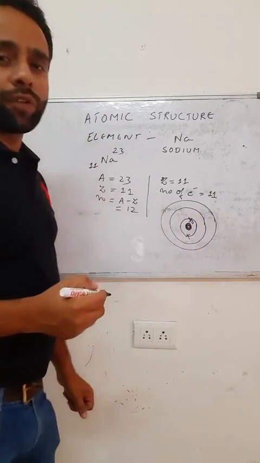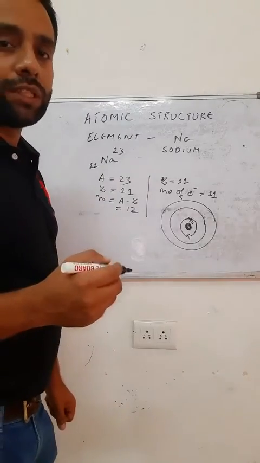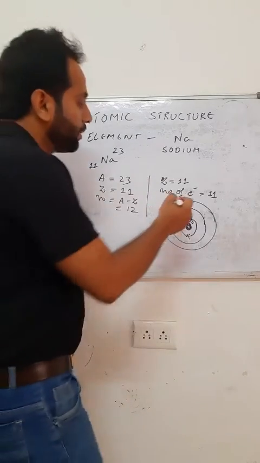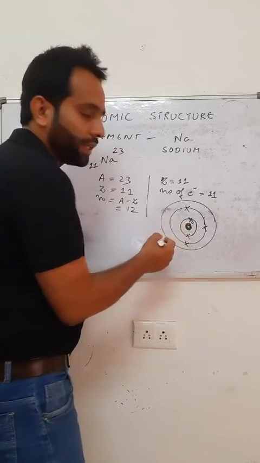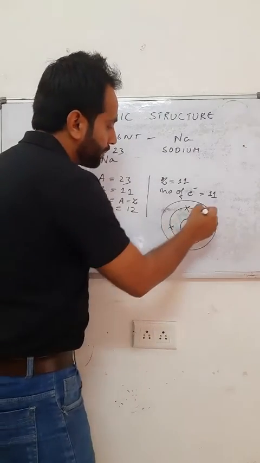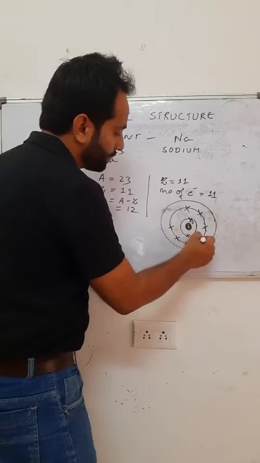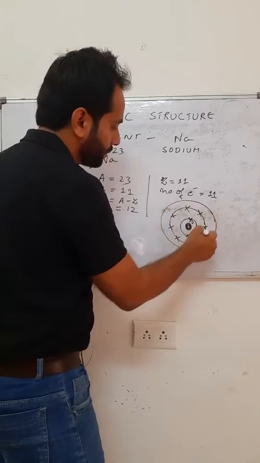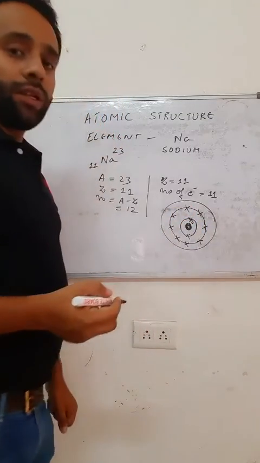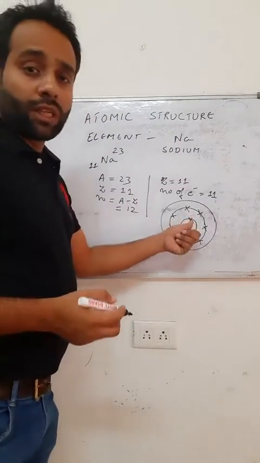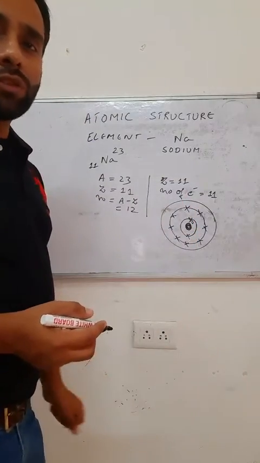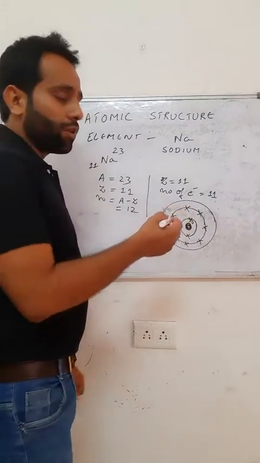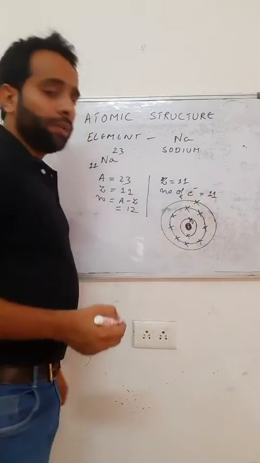The maximum number of electrons that can be filled in the first shell is 2 electrons. The maximum number of electrons that can be filled in the second shell, the L shell, is 8 electrons. First shell 2, second shell 8, that is 10, and the number of electrons left in sodium is 1. So in the last orbit, the M shell, there will be 1 electron.